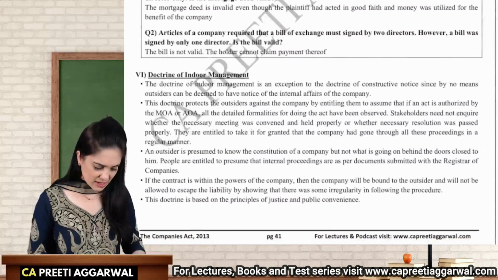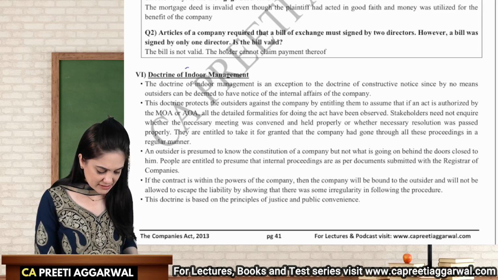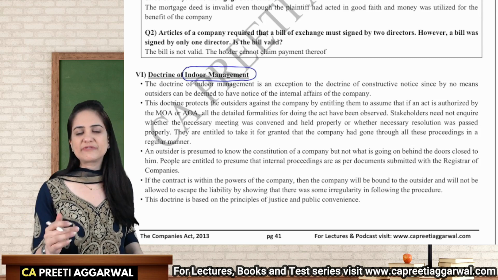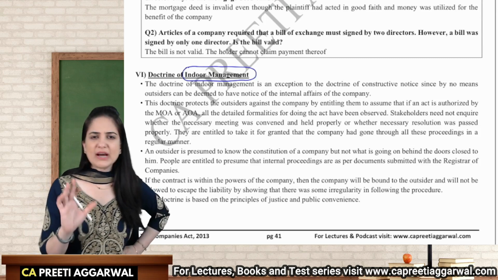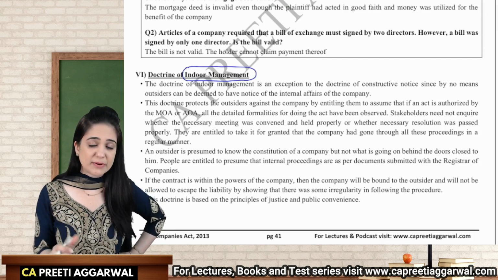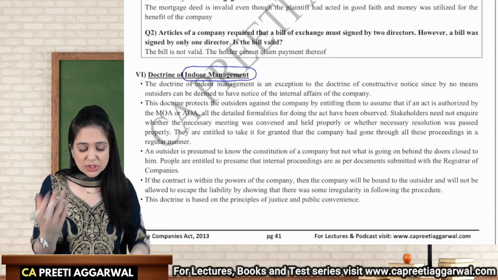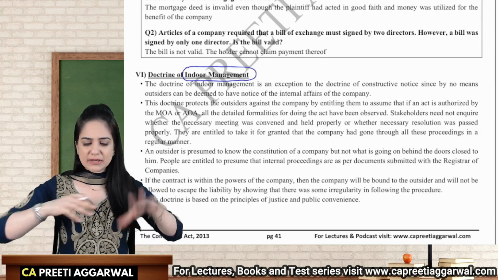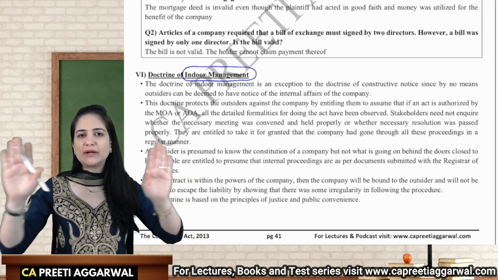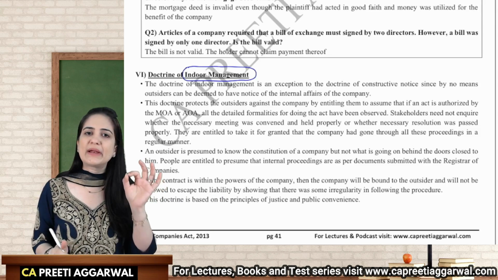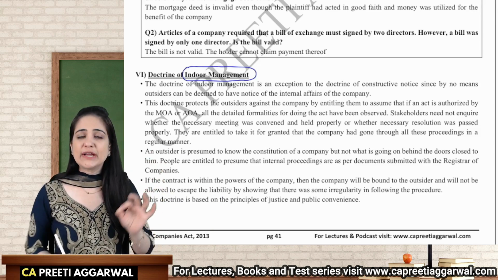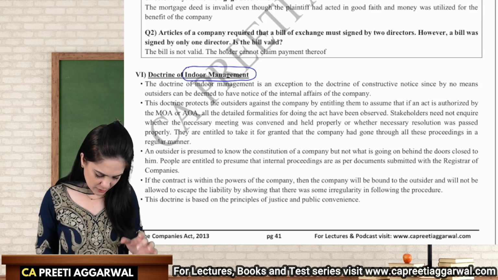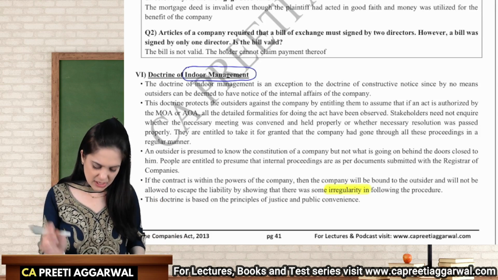Yes, I agree, there is an exception to the doctrine of constructive notice, and that exception is the doctrine of indoor management. See, we are expected to have knowledge of the memorandum and articles, but we cannot be expected to know whether the procedures which are mentioned by the company are actually being followed by the company or not. These internal procedures are happening behind doors closed to us. So you cannot blame the outsider for internal irregularities of the company. The key word over here is irregularity.